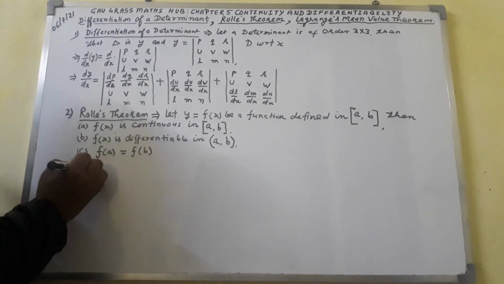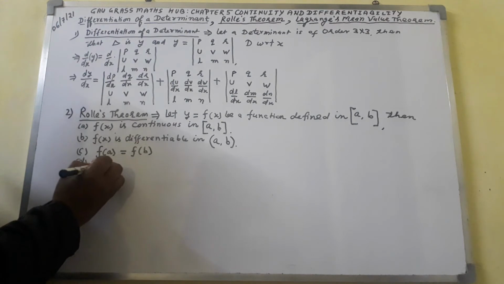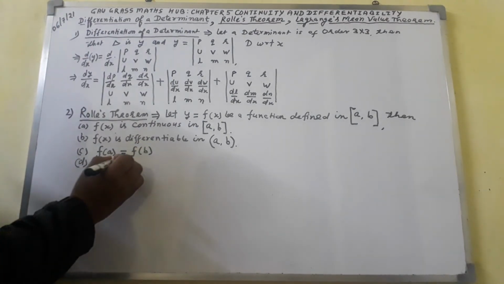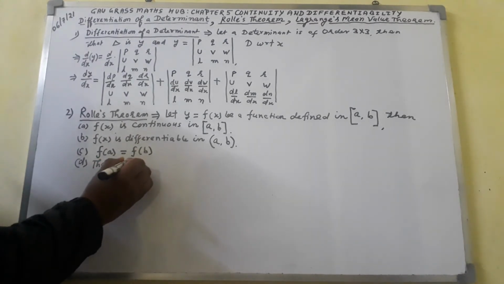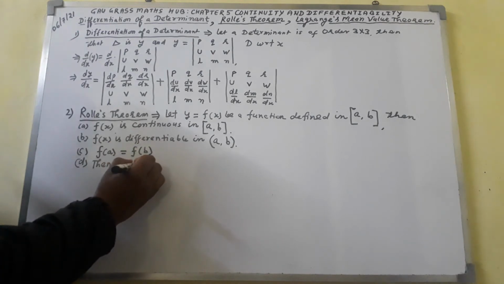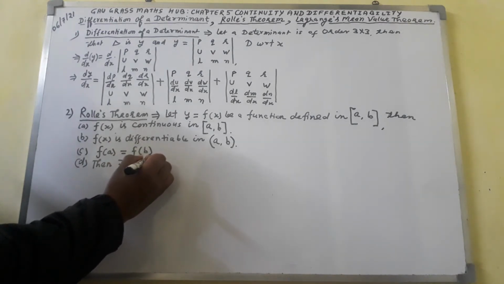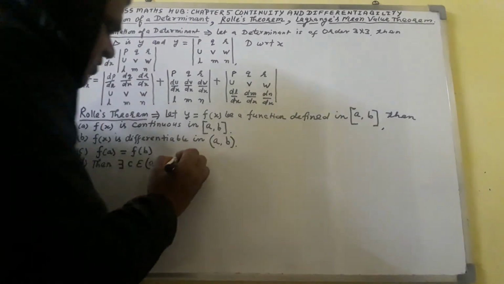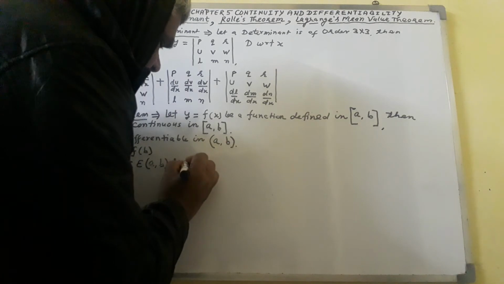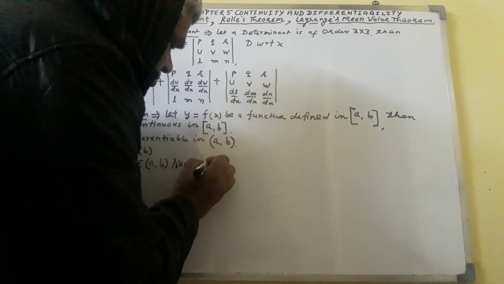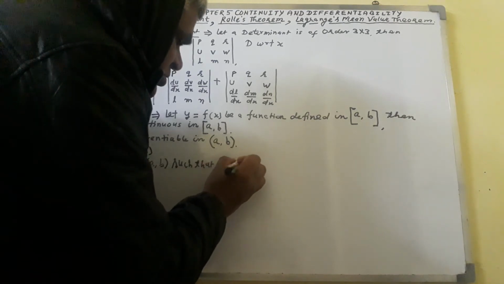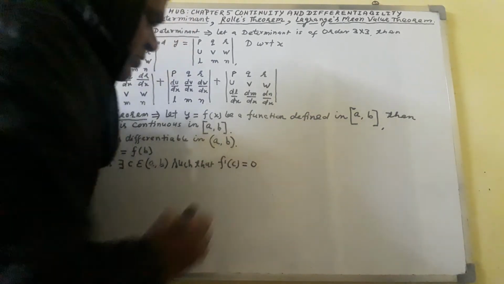D: then there exists c belonging to open interval (a, b) such that f dash c is equal to 0.